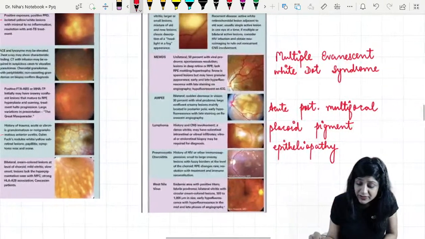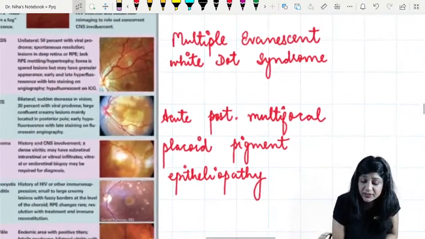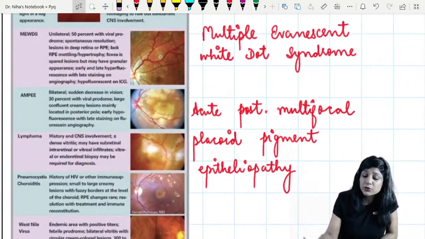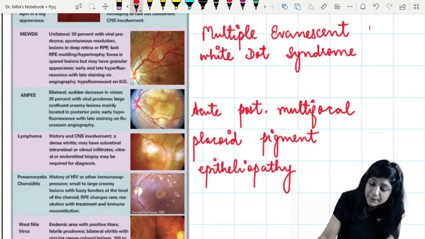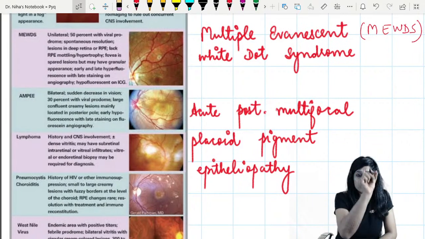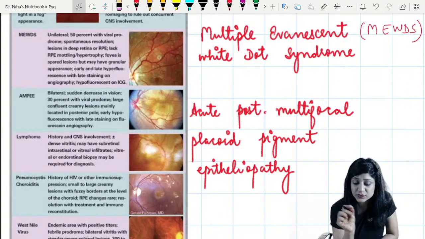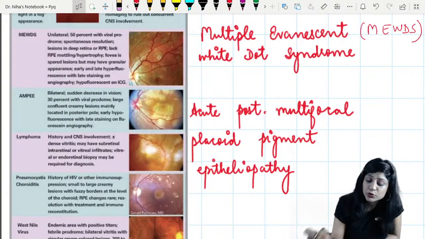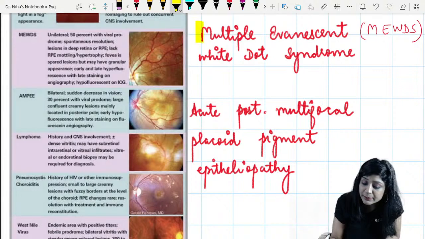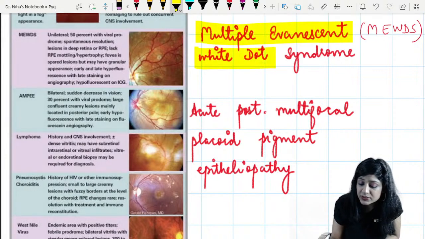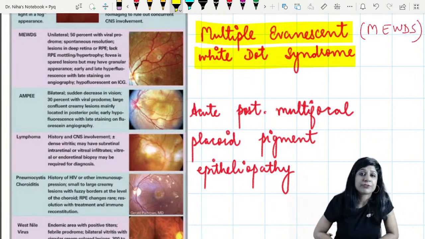Then a very important thing, you have two more short forms. You have MEWDS. This is multiple evanescent white dot syndrome, and birdshot chorioretinopathy, in which you get very, very small lesions. That is also there. So you should know the full form now, multiple evanescent white dot syndrome. There you can again have it.